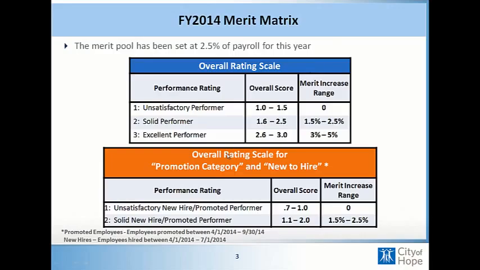So any employee who receives an unsatisfactory performer under the promotion category or the new hire category with an overall score of 0.7 to 1.0 is not eligible for an increase, and any employee who receives a solid performer with an overall score of 1.1 to 2.0 is eligible for a 1.5% to a 2.5%. So by looking at these matrices, you can see that we aim to pay for performance, and by differentiating those performers who do receive the greater ratings.